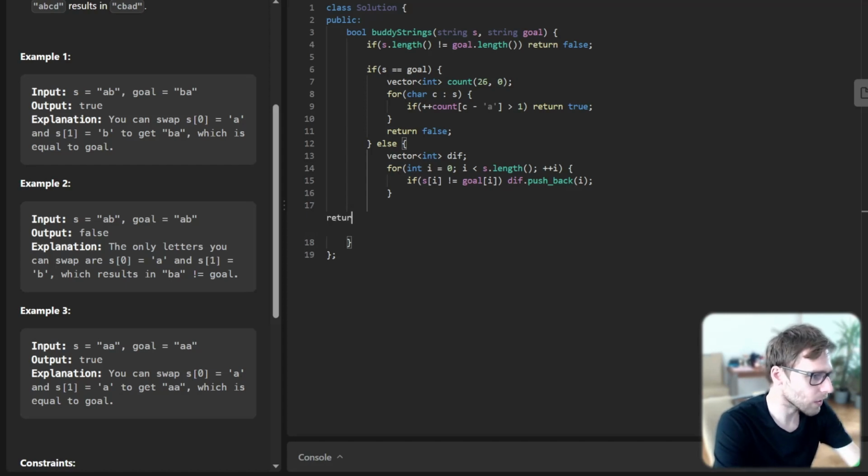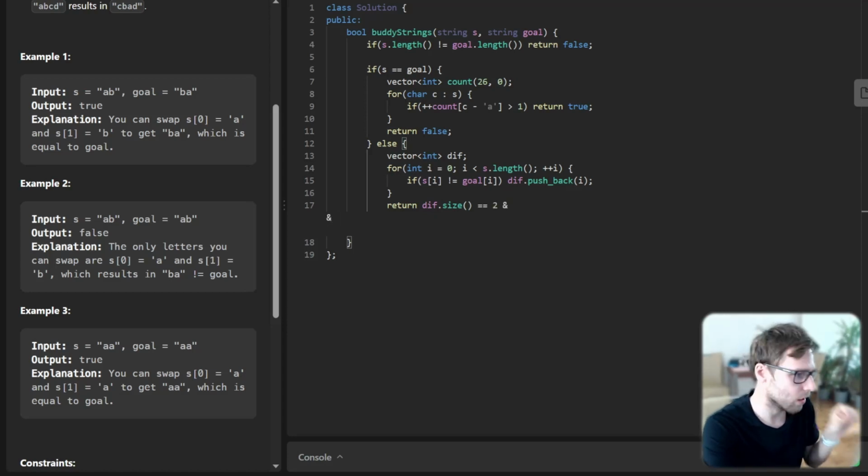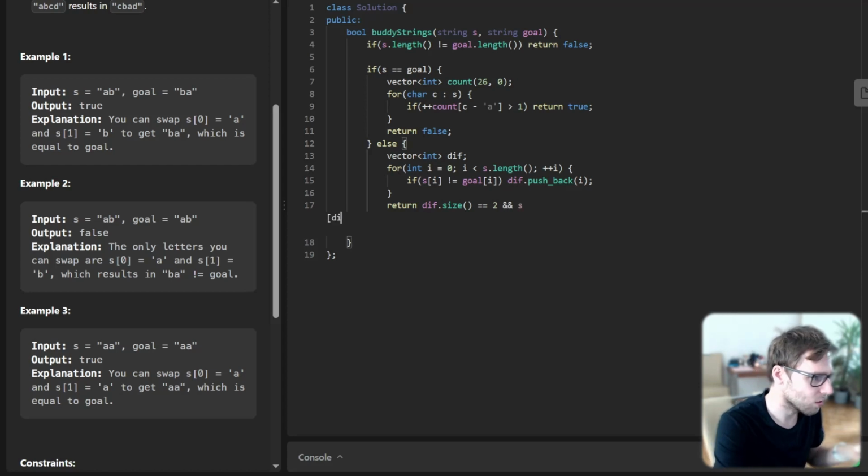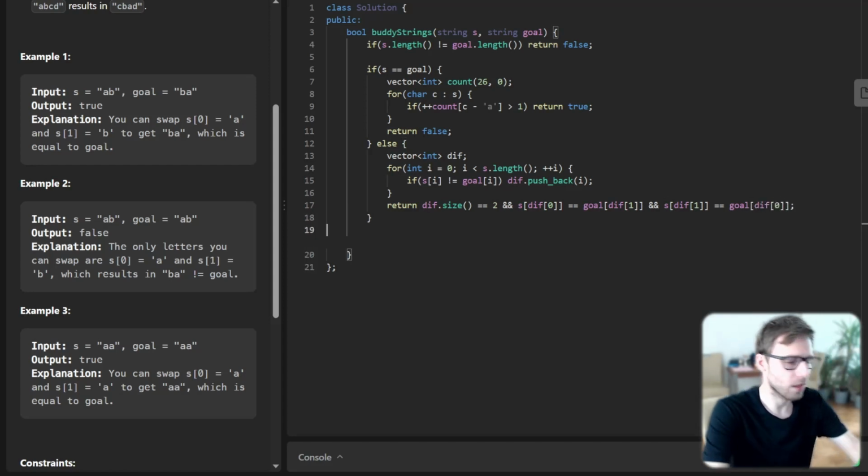Then we check the difference size, and if the difference size is 2, we know that we have only two different letters, and after swapping it will be the same, but we need to also preserve the places. So S at difference of 0 equals goal at difference of 1, and S at difference of 1 equals goal at difference of 0. So not only do we have two differences in this case, but we also know that we can swap them.